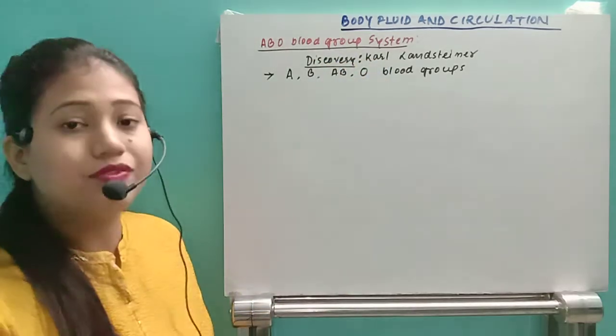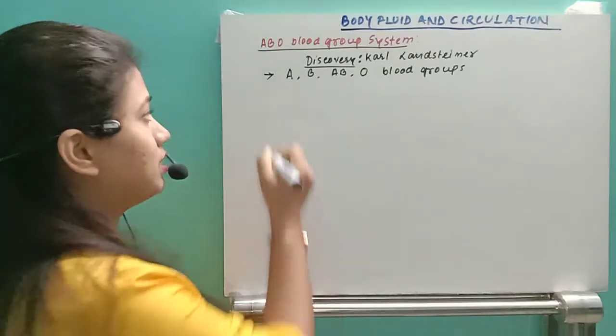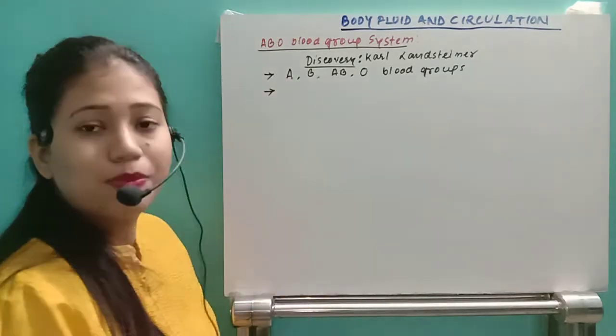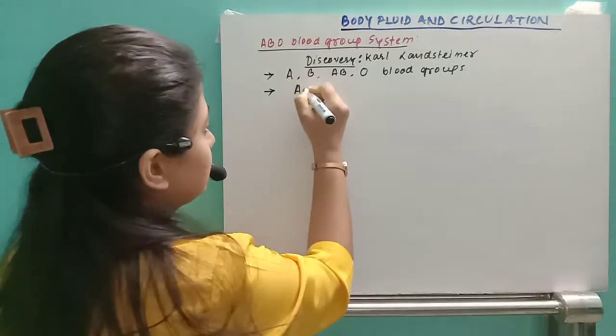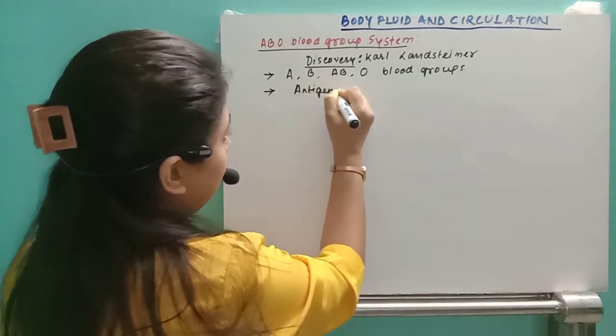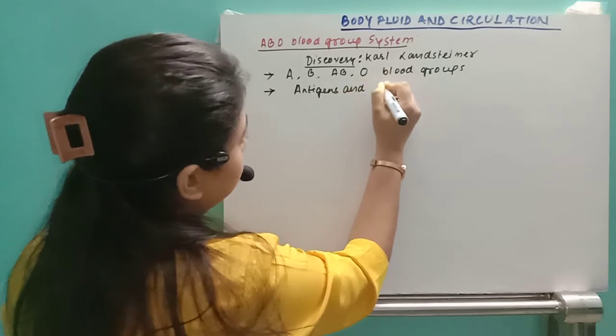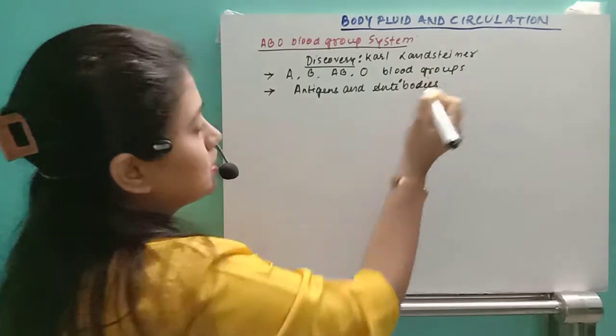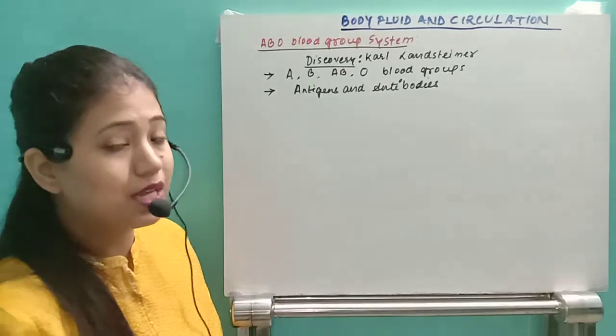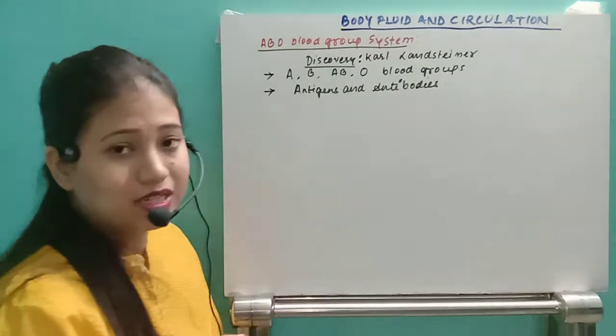Then let's move to the next part. In this ABO blood grouping system, we need to know about the antigens and antibodies. So what are the antigens and the antibodies?